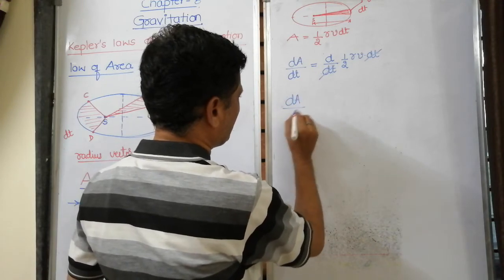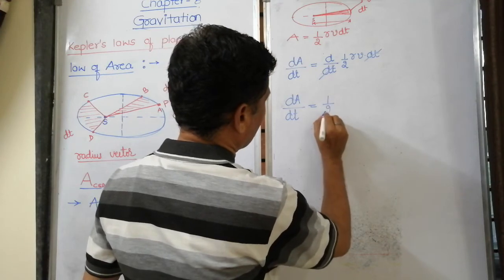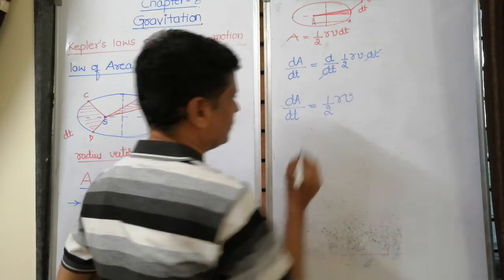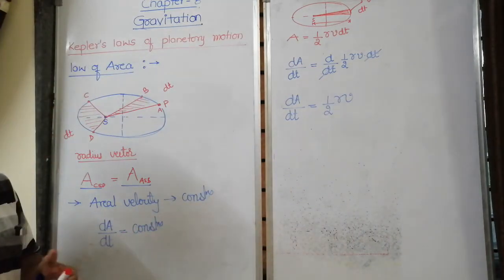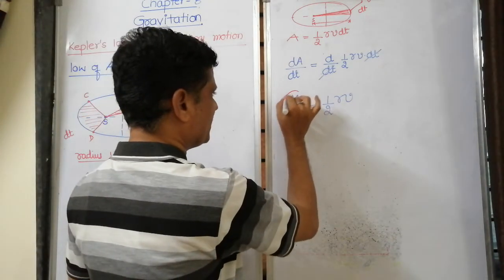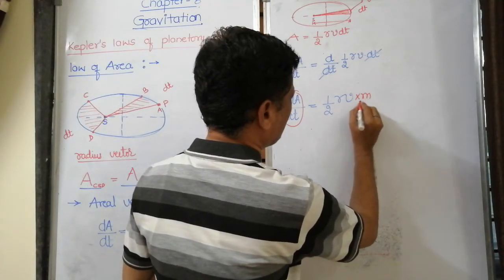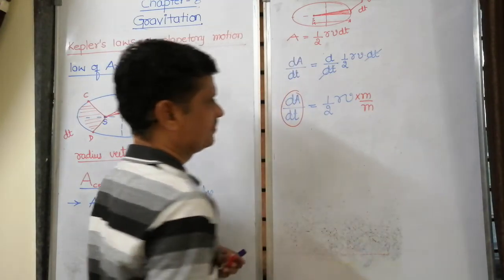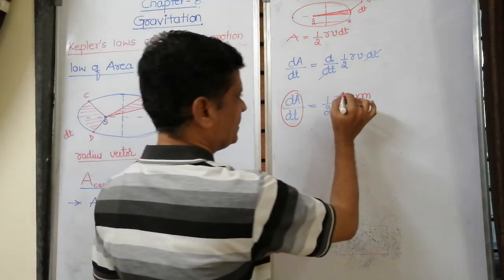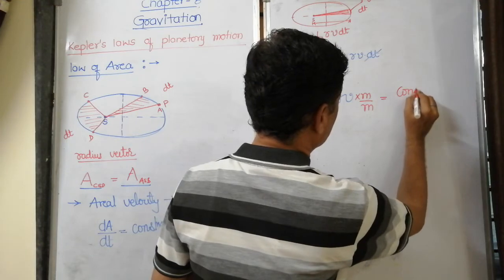Then dA by dt, the aerial velocity, is equal to half into rv. If I multiply by m and divide by m, this aerial velocity is a constant.